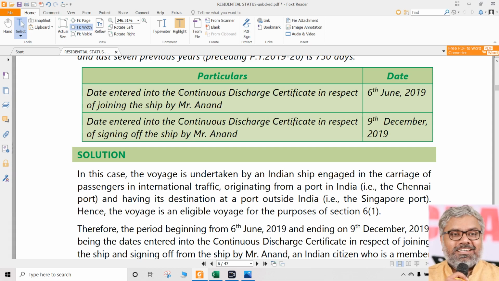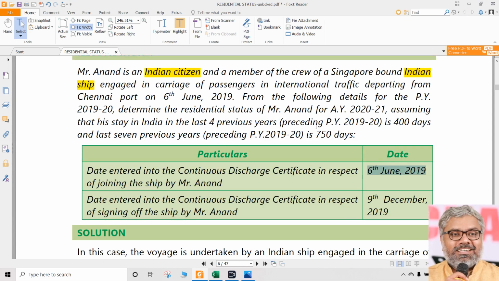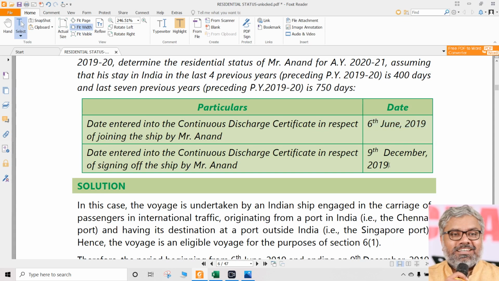Date entered into the continuous discharge certificate in respect of joining the ship. Means when he joined the ship, 6th June 2019, he joined the ship. So point once again to be noted. 6th June 2019, he has joined the ship, means he has left India on that day. And on 9th December 2019, he has left the ship. That is called signing off. He has signed off the ship in the continuous discharge certificate on 9th December 2019.